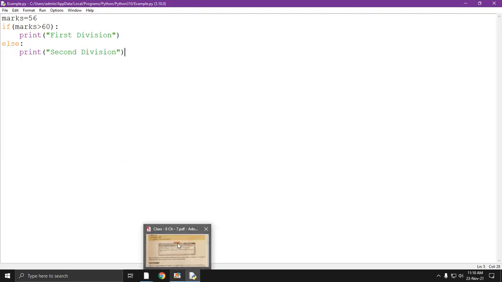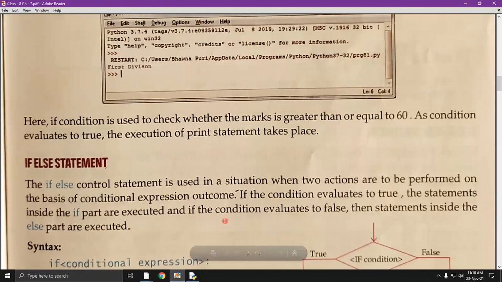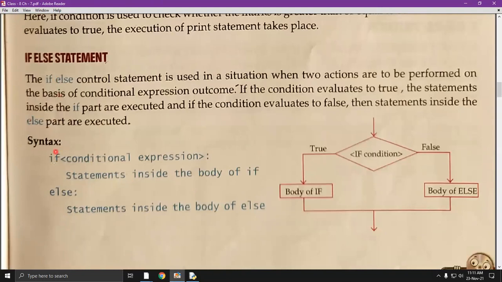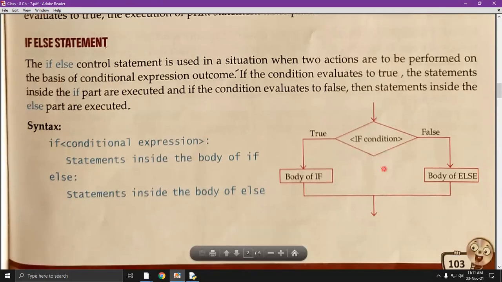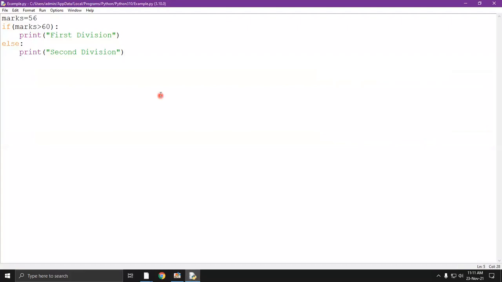Now we will return to the theory portion again. The if else statement is used as a control statement in a situation where two actions are to be performed. Means we are considering true part also and false part also. You can see the syntax of the if else statement. If we give the conditional expression here, and if the condition is false, then it will come to the else. Now, after doing the if-else statement, we will consider a basic example again with the practical implementation.